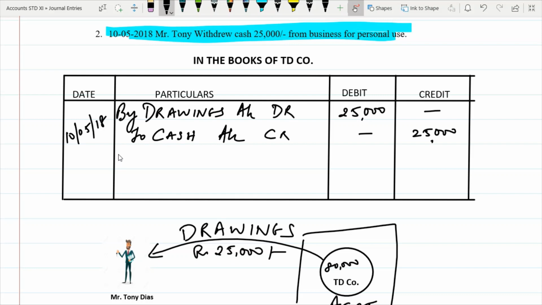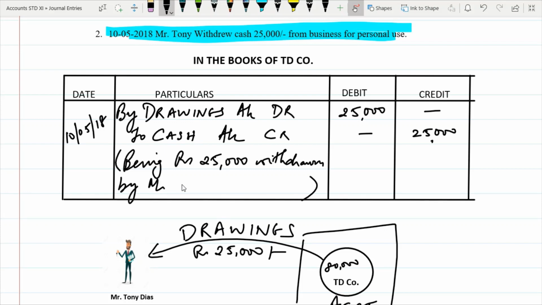And then you can write the narration. So being rupees 25,000 withdrawn by Mr. Tony for personal use.